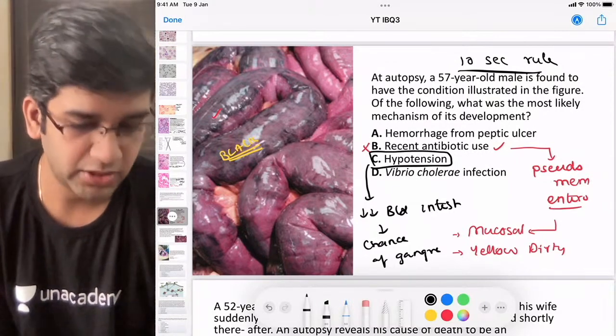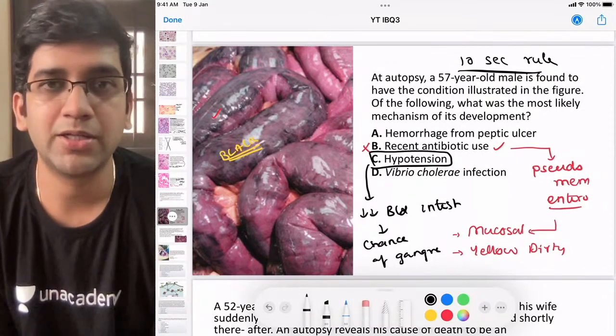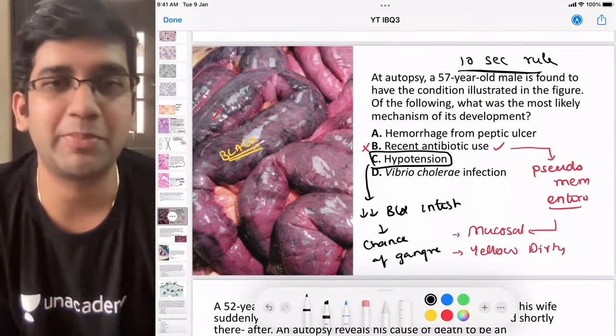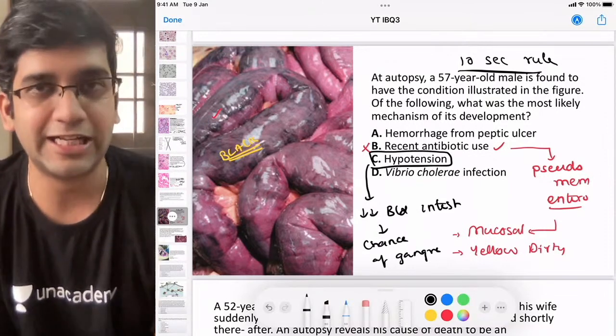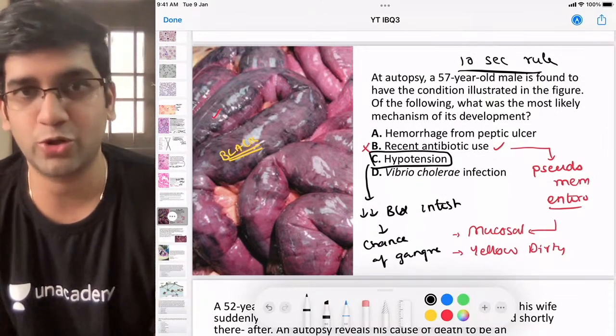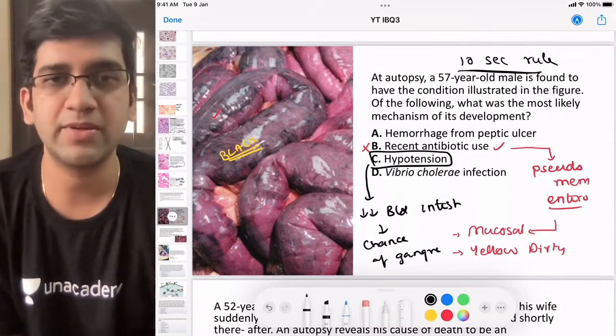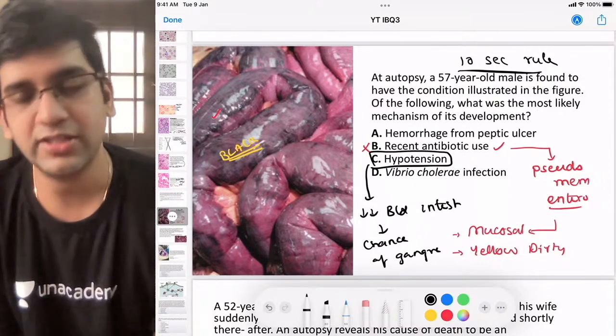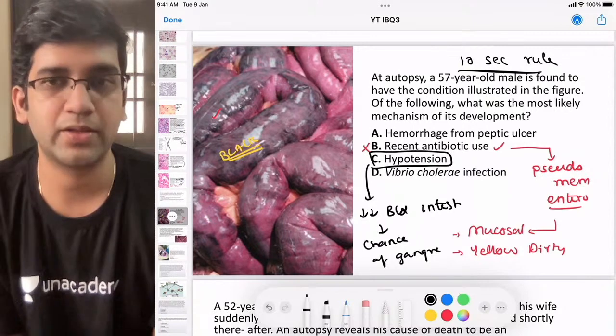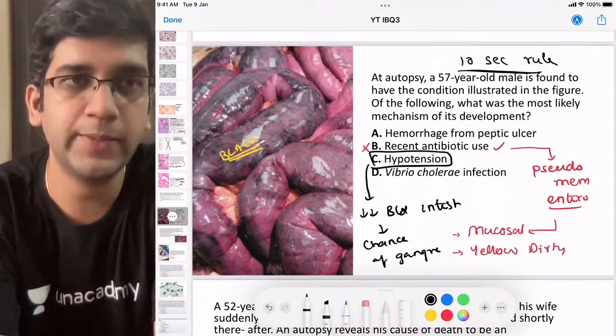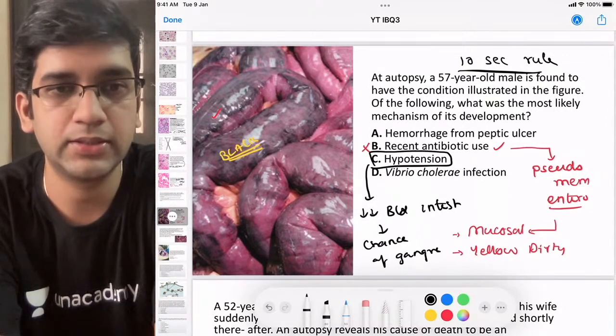Option should have been a severe hypotension. Yes, Abhimanyu, accepted, but I'm not going to give you everything on the platter, right? It's always not the correct answer. It's a choose the best option. Of the 4 options, the best option is going to be hypotension, or yes, like you said, severe hypotension. Fine. Okay. That's for today.